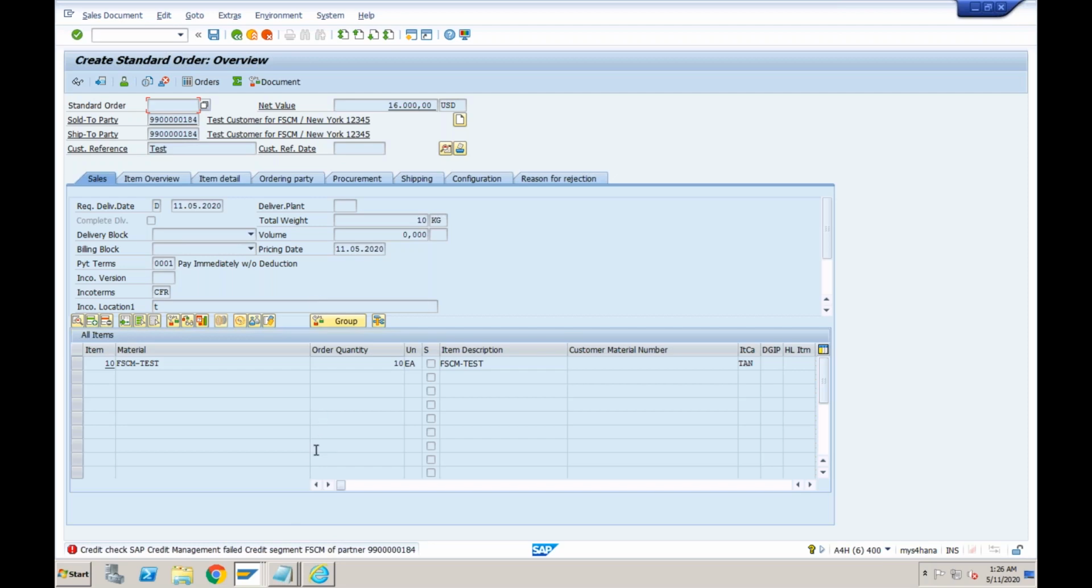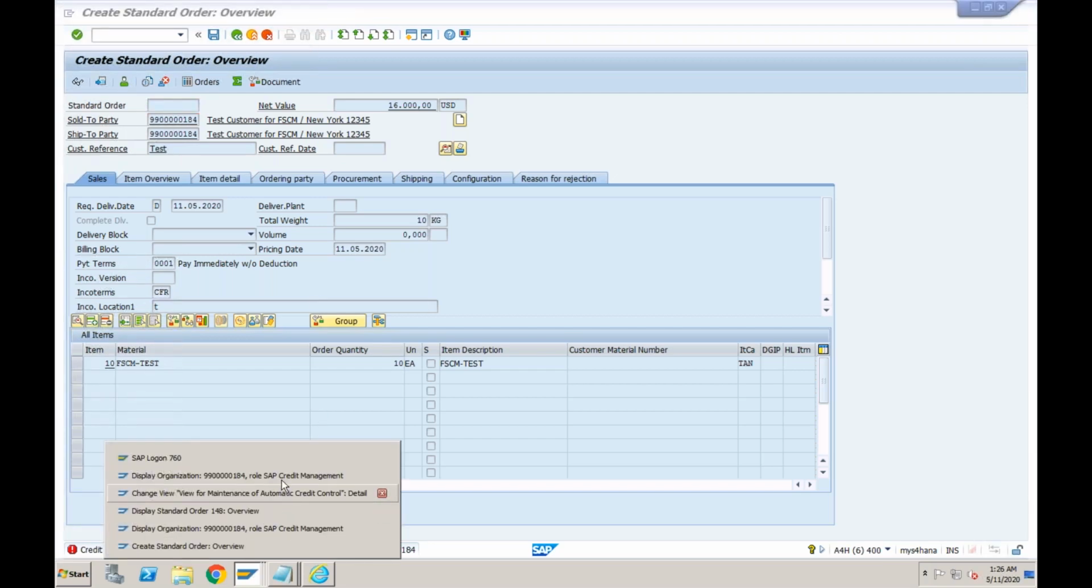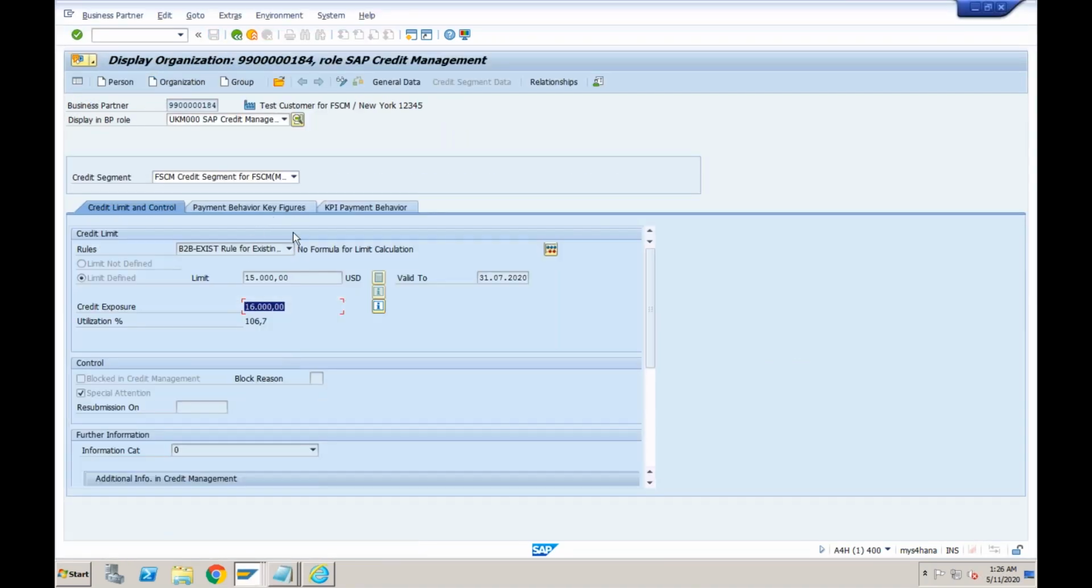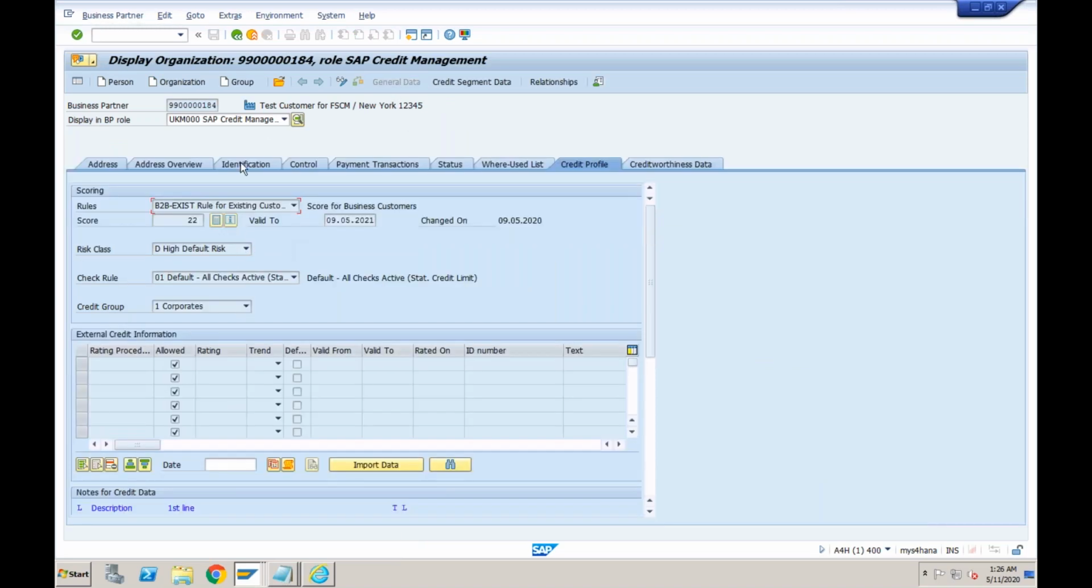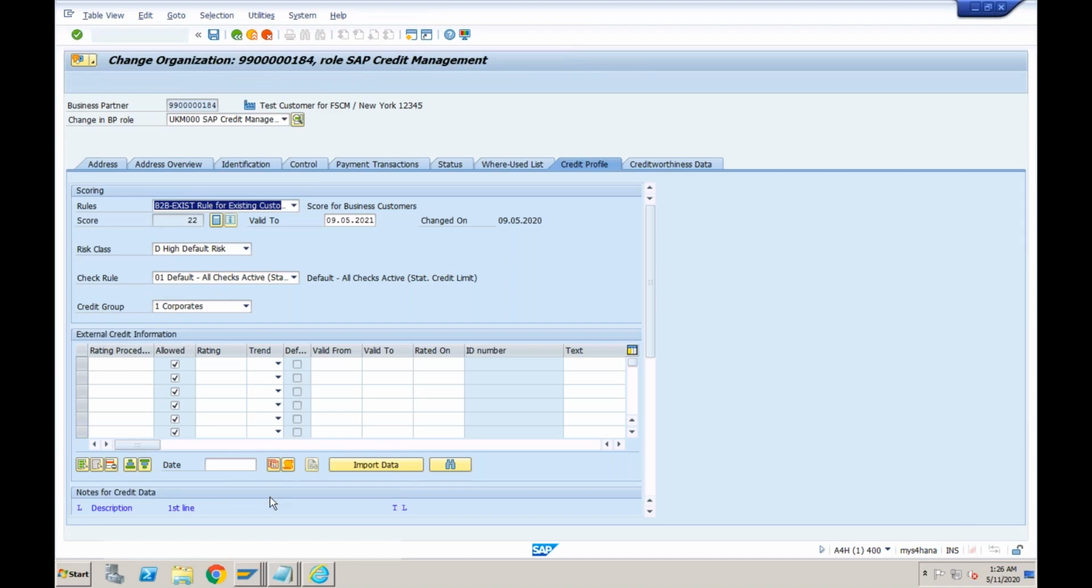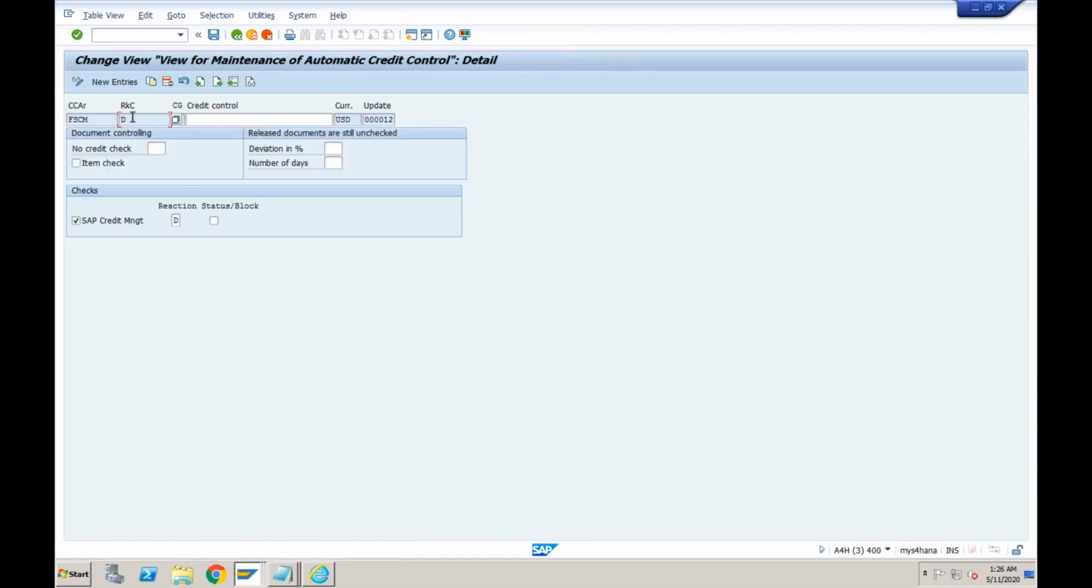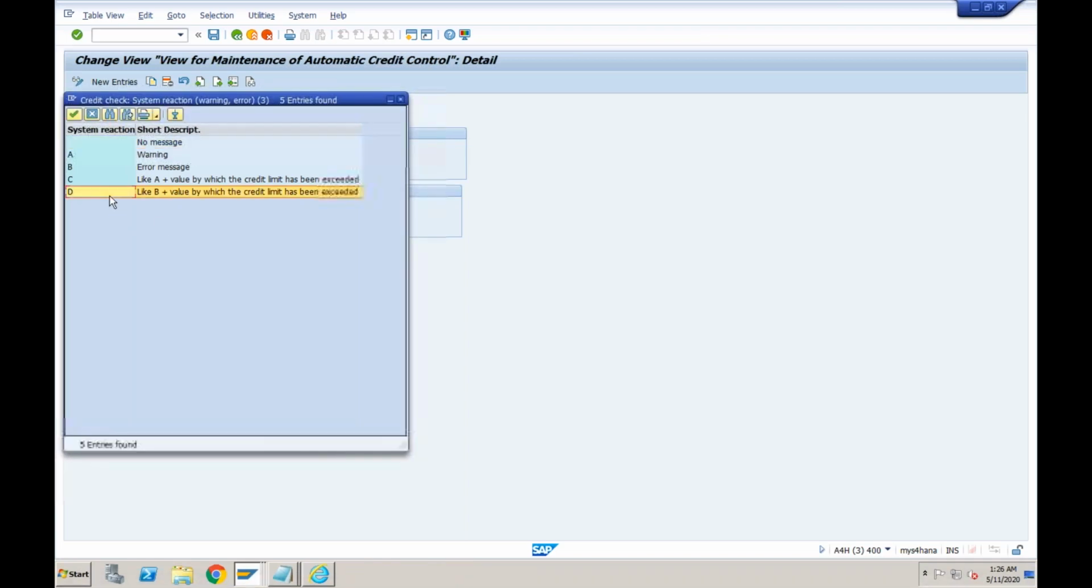Okay, so for this particular customer, what is happening is, because this is not a good customer, this is at very high risk. Where I maintained that, I maintained it here. I clearly told the system that this customer is at very high risk. Sorry, not very high, high risk. And here I told the system in automatic credit control, for those customers who are at high risk, don't allow creating a sales order. So issue the error message.